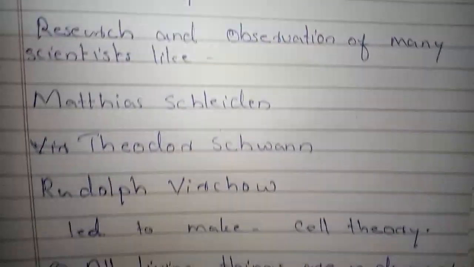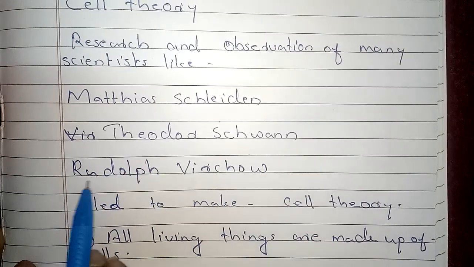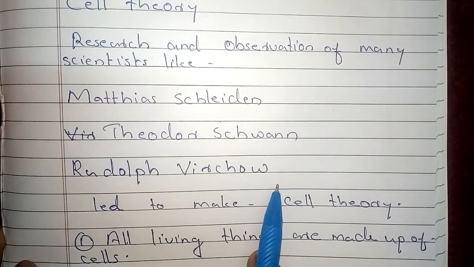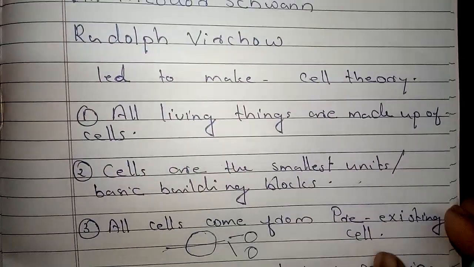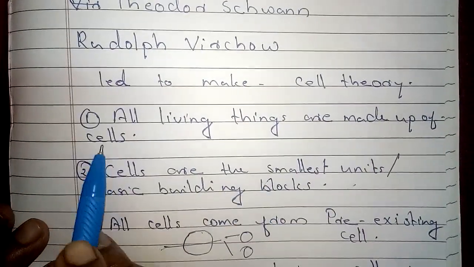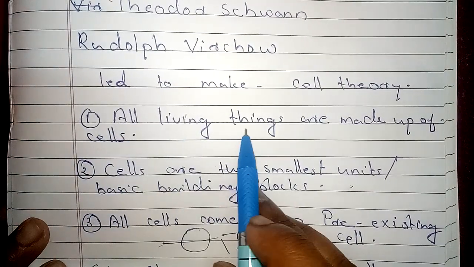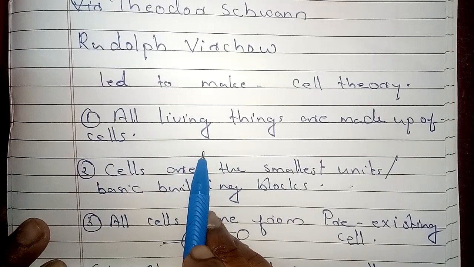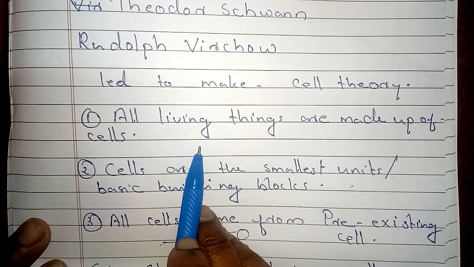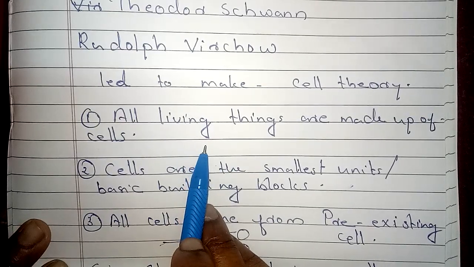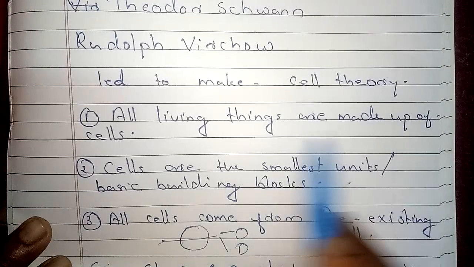Matthias Schleiden, Theodor Schwann and Rudolf Virchow were the scientists who proposed cell theory. And what are the contents of cell theory? There are three major points in the cell theory. The first point is that all living things are made up of cells. Yesterday I told you all the organisms are made with what? Made with cells. Without cells, no organism will be there. Okay? That is the meaning of the first point. All living things are made up of cells.